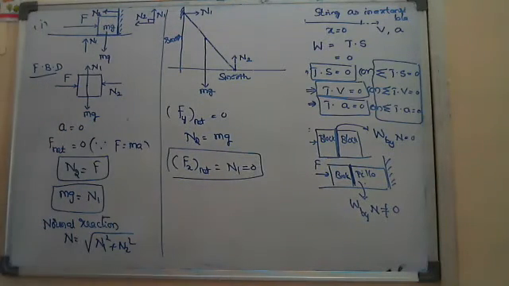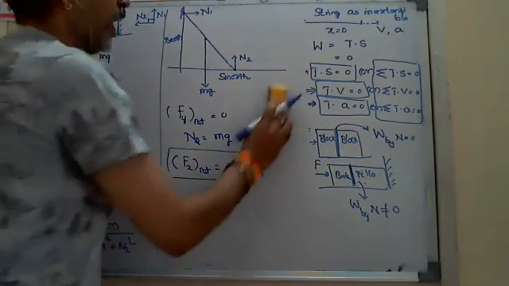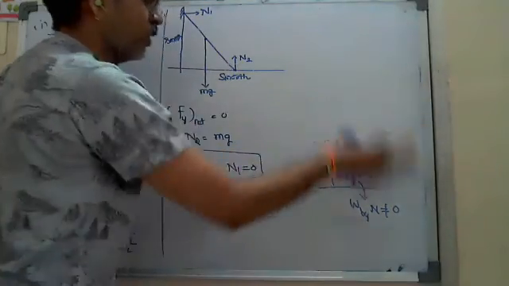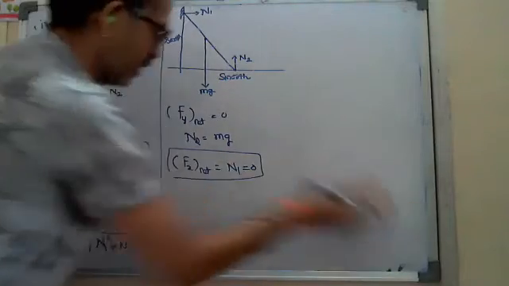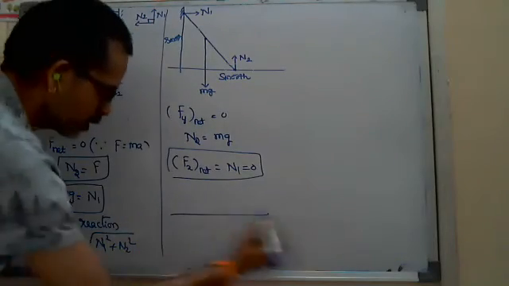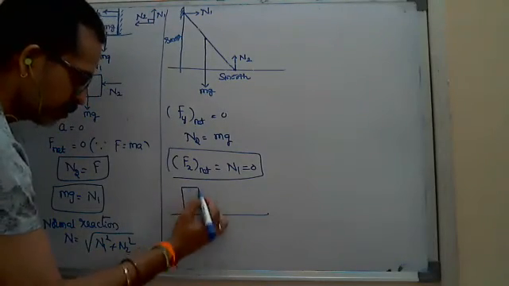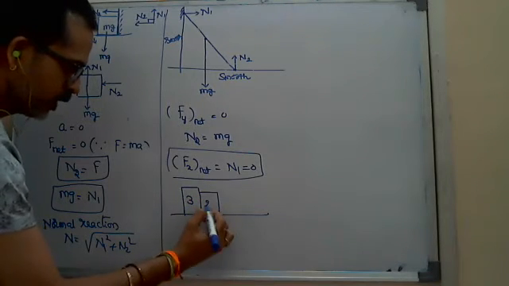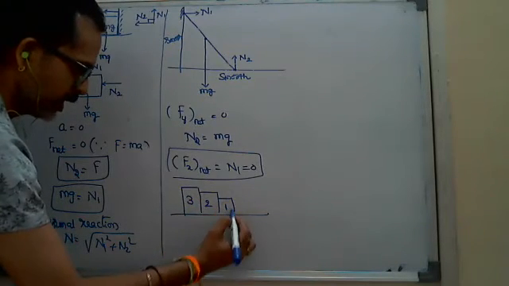In the numericals, means in problems, suppose blocks are placed like this. This is some 3 kg, this is 2 kg, and this is 1 kg.